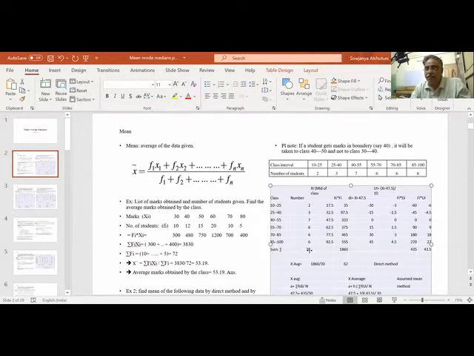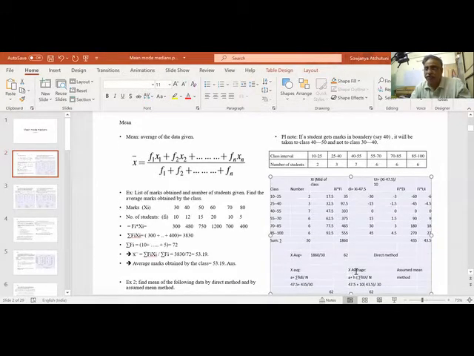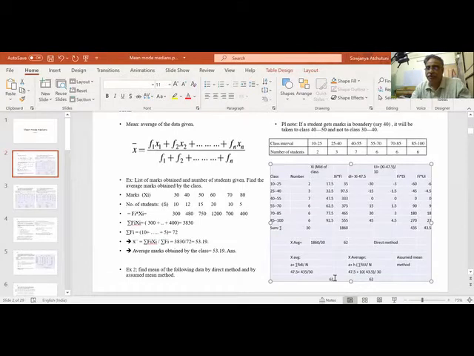So again, sigma fi di by sigma fi. I get the average. What is the average formula? A plus sigma fi di by sigma fi. So A is what we have assumed first. We have assumed 47.5, so we have reduced it from all. So 47.5 plus 435 divided by 30 will become 62. So we got the same 62 here. But here it is a simpler calculation.